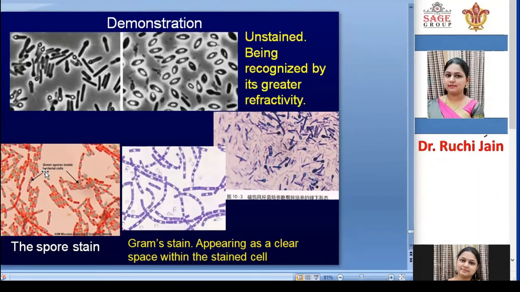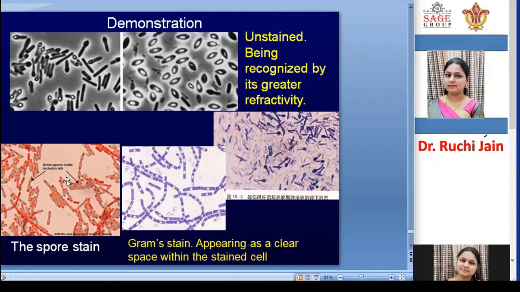Actually a negative type of staining is done on the endospores, where the spores will not acquire the color and the rest of the cell will acquire the color. So you are seeing in these pictures that the whole of the bacterial cells are stained